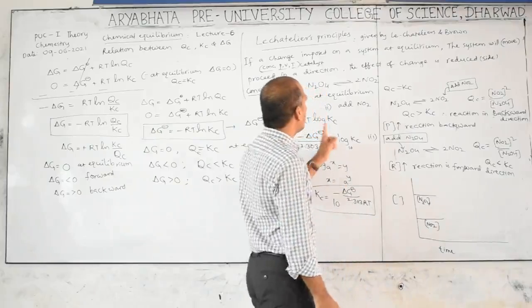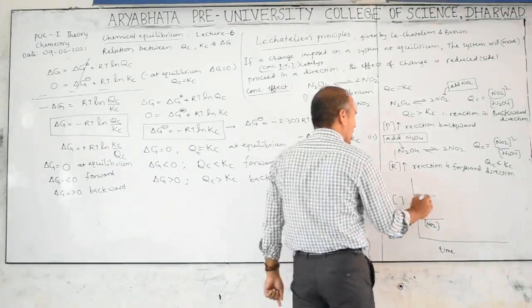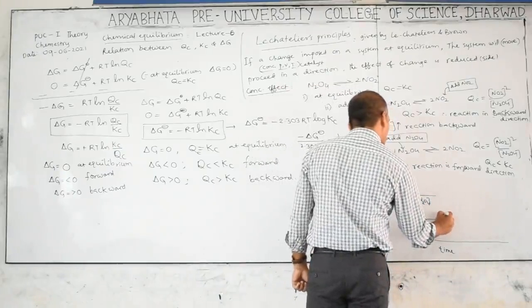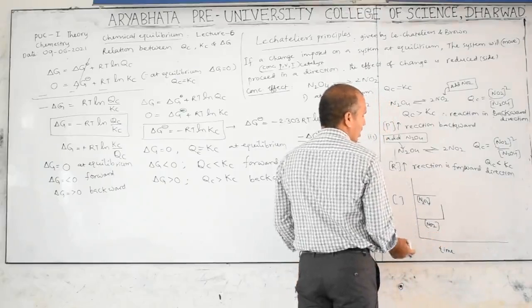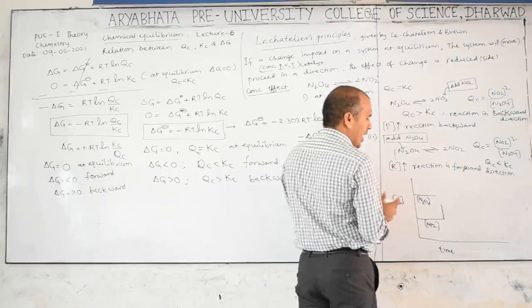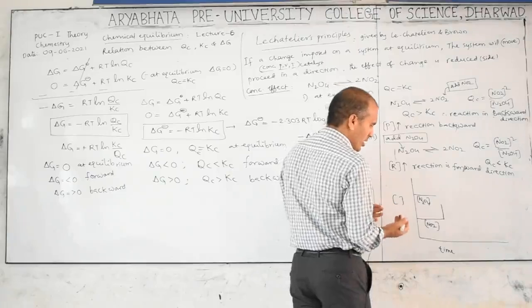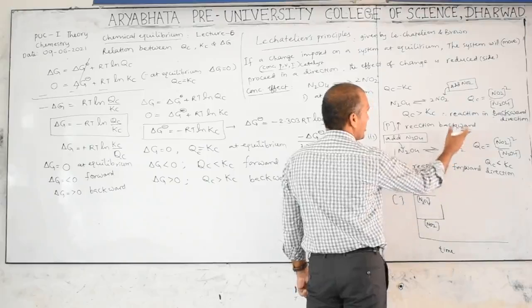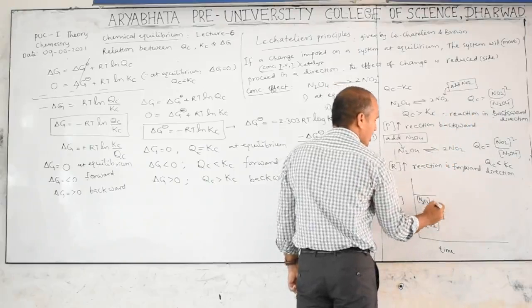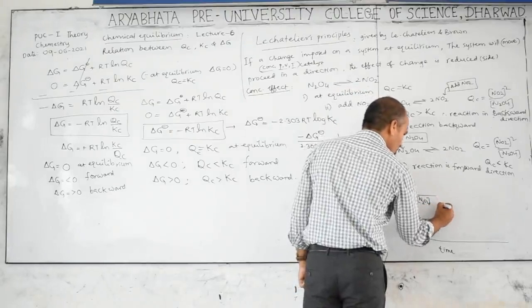Now according to the first one, I added NO2. When NO2 is added, this will move up for NO2. Next, after some time, the reaction proceeds; reactant concentration decreases, product concentration increases. So now the reaction is backward, then this is reactant, this is product in this case, therefore it will move like this.